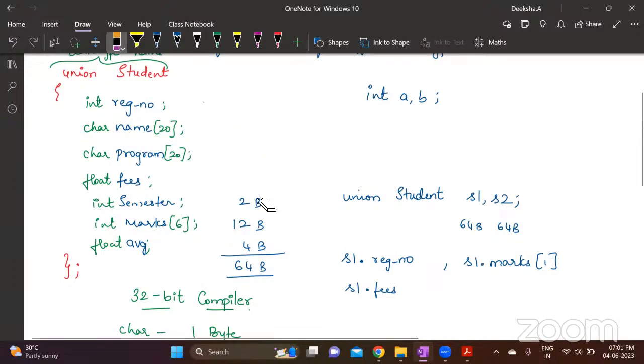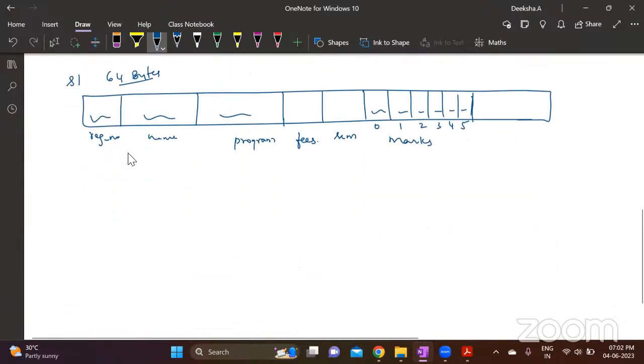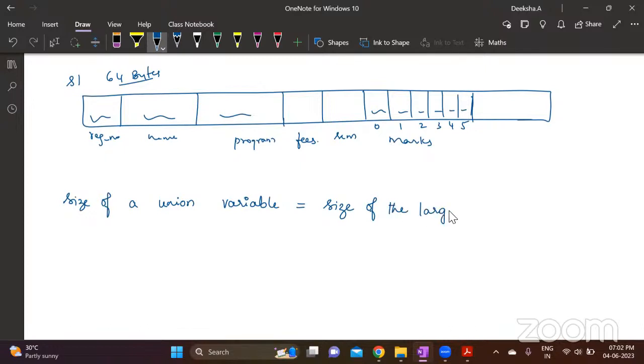Now, what is the difference? The size of a union is not equal to the total size. You can make a note of it: the size of a union variable is equal to the size of the largest variable.